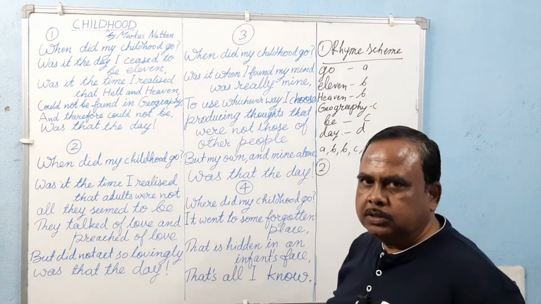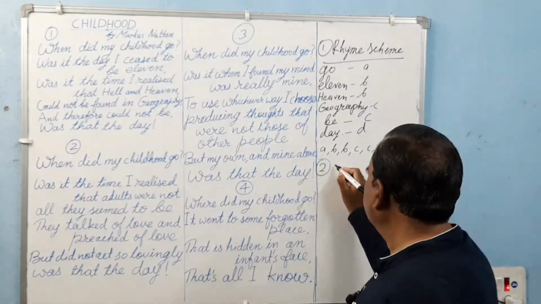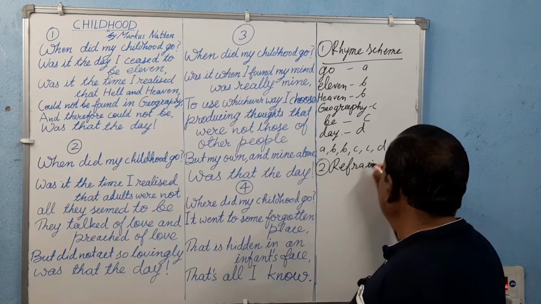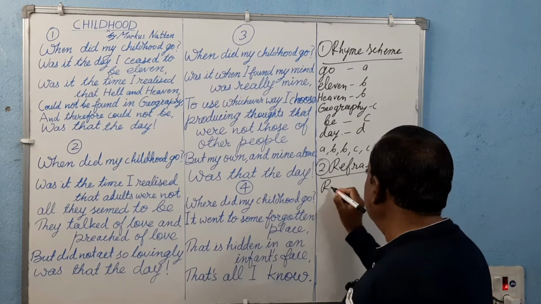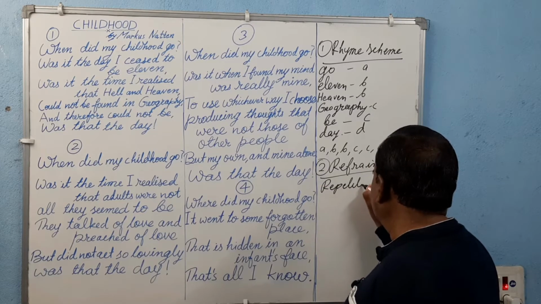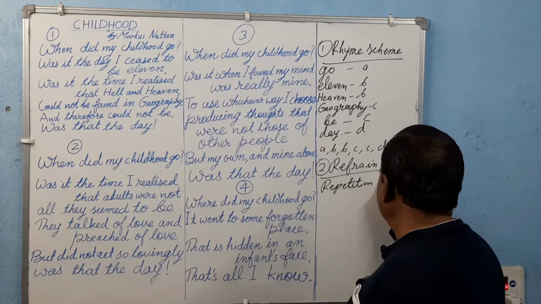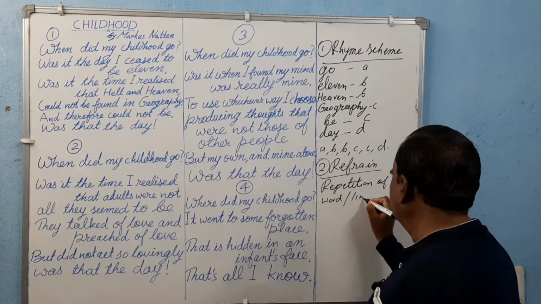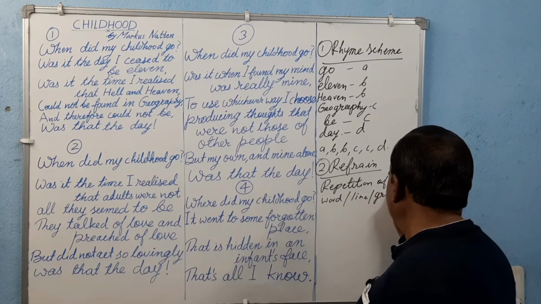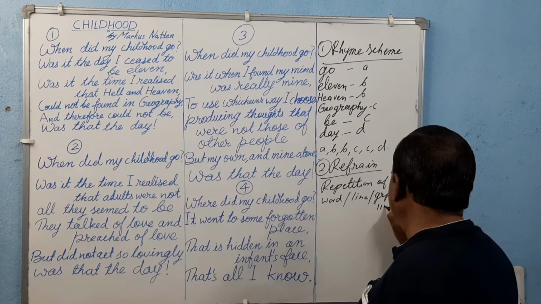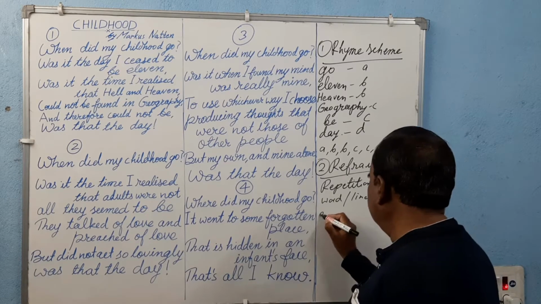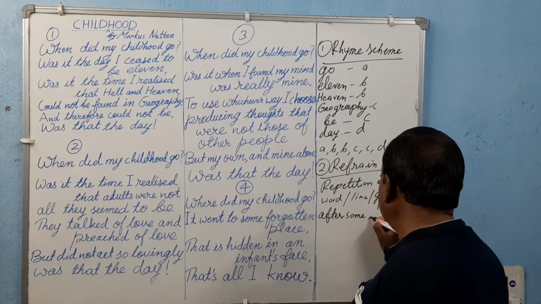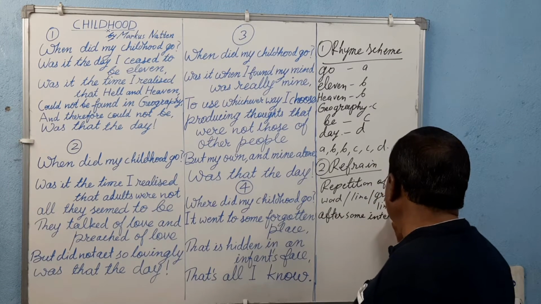Second poetic device is refrain. Refrain is repetition of a word, line, or group of lines after some interval.